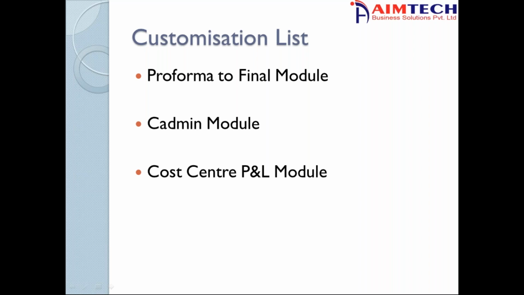Then the third thing we saw was the cost center P&L module. I think cost center is by far the best thing already created in Tally. It's a default feature in Tally, but not many are still using it. If you try to use it in this financial year, you can see the difference, how your reporting will drastically change, and how you can better control incomes and see which departments are loss making or profit making. You can make better decisions.